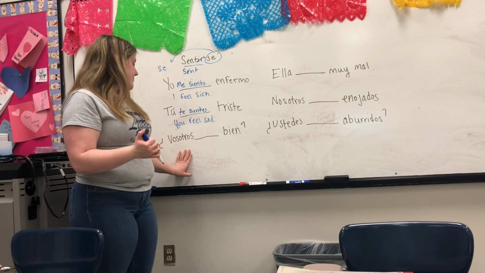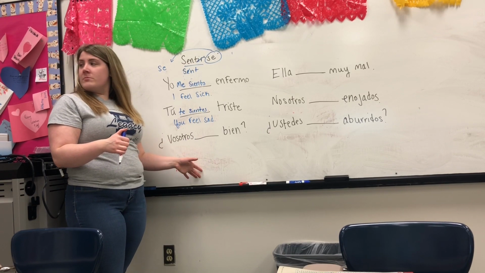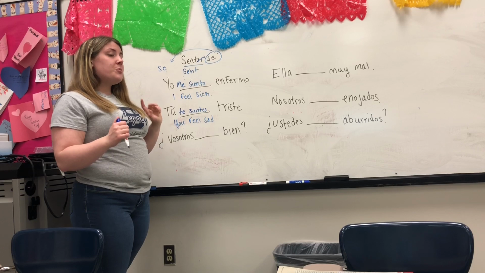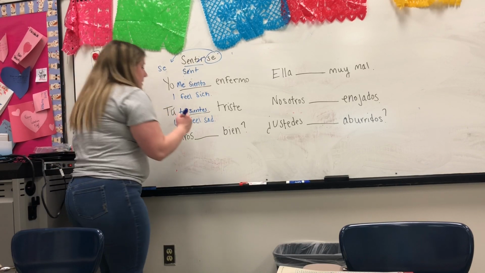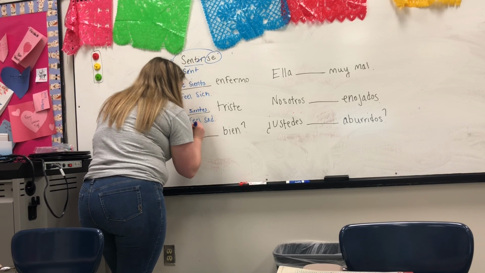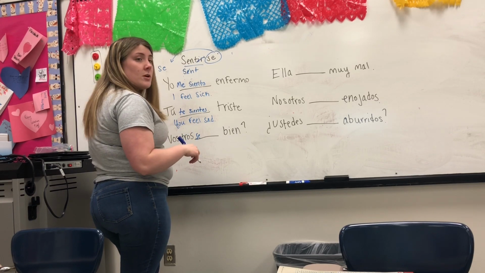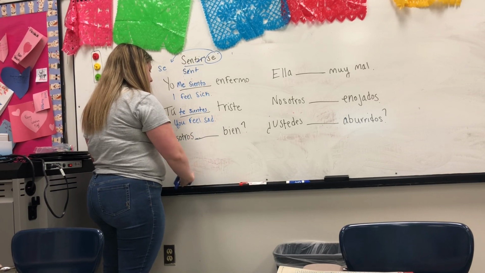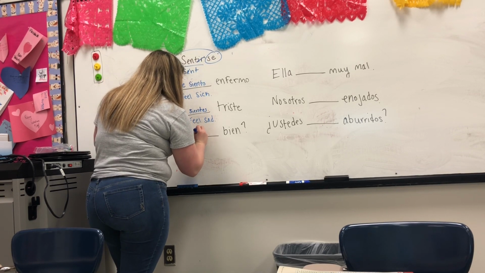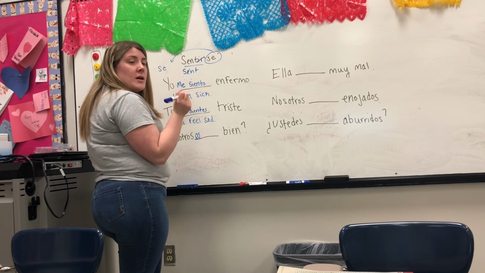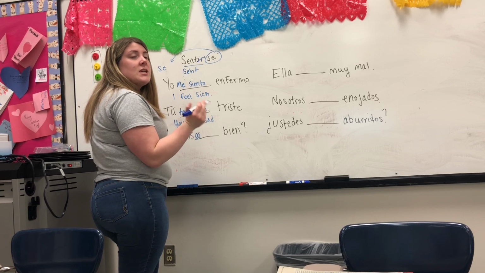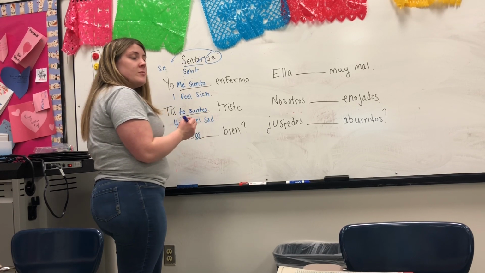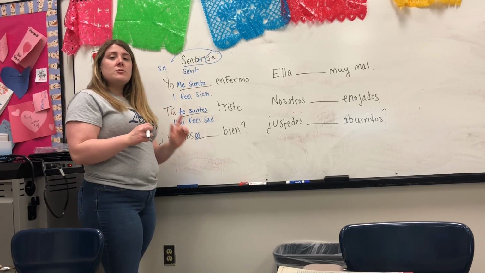All right, the vosotros form. Step 1, take off my se and I put it in front. So I have se, but that doesn't match the vosotros form. To match the vosotros form, I need to change the se to os. My pronoun for vosotros is os. Then I need to conjugate it in the vosotros form.